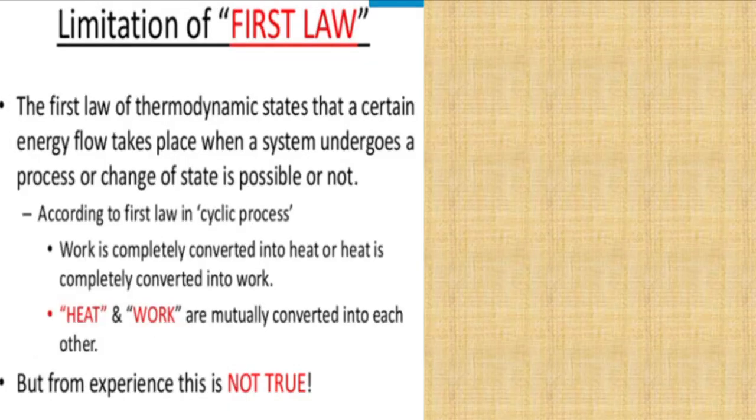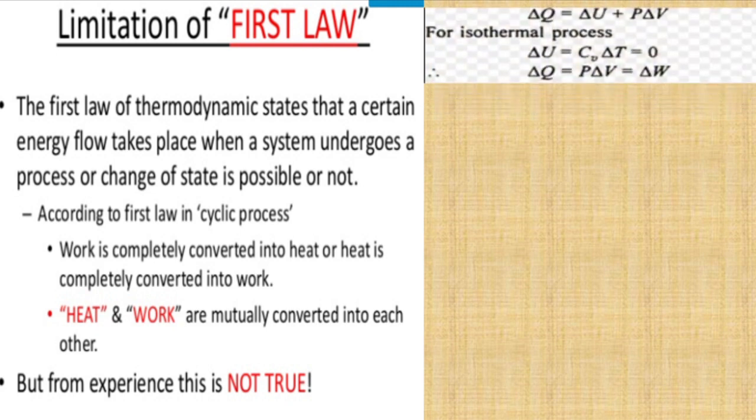So then we will move on to the limitations of the first law of thermodynamics. What are the limitations of the first law of thermodynamics? The first law of thermodynamics states that the amount of heat energy given to the system is equal to the sum of the increase in internal energy of the system and the amount of work done by the system, that is delta Q is equal to delta U plus P delta V, where delta V is the change in volume of the thermodynamic system.